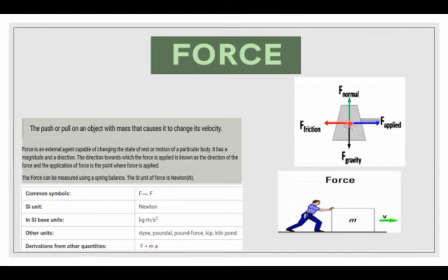There are different forces applied on any object. They are normal force, applied force, force of gravity, and in case of motion or being at rest, the force of friction.